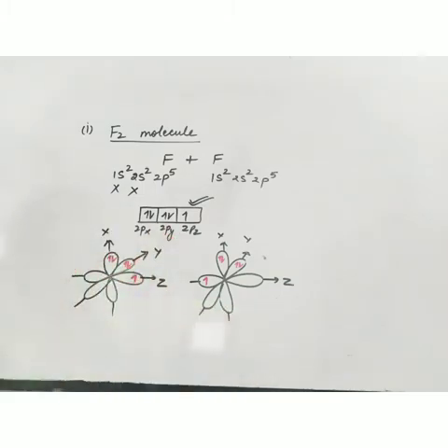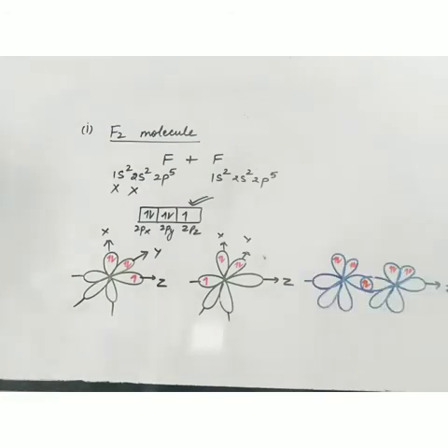Now these two will overlap. This 2pz will overlap with this 2pz. This is partial overlapping and this is the formation of a sigma bond. The bond which is formed by overlapping along the internuclear axis or z-axis is your sigma bond. This is how your bond forms according to the overlapping concept. Only the orbitals which are half filled or singly filled participate in bond formation.